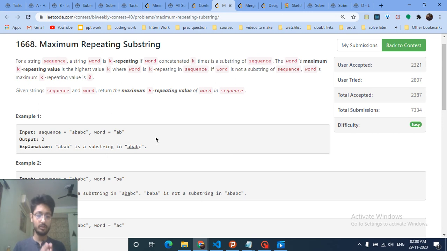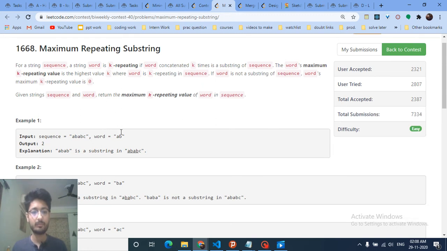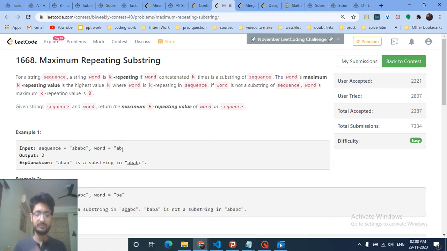So you have to find the longest k-repeating value of this word which is a substring of the sequence. I'll repeat it: if you repeat this word k times, what is the maximum k such that the new word will be a substring of the sequence? And that's the whole problem.